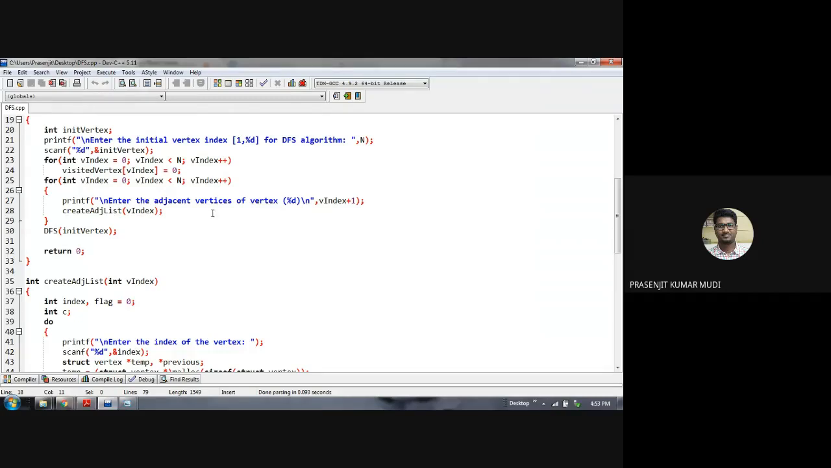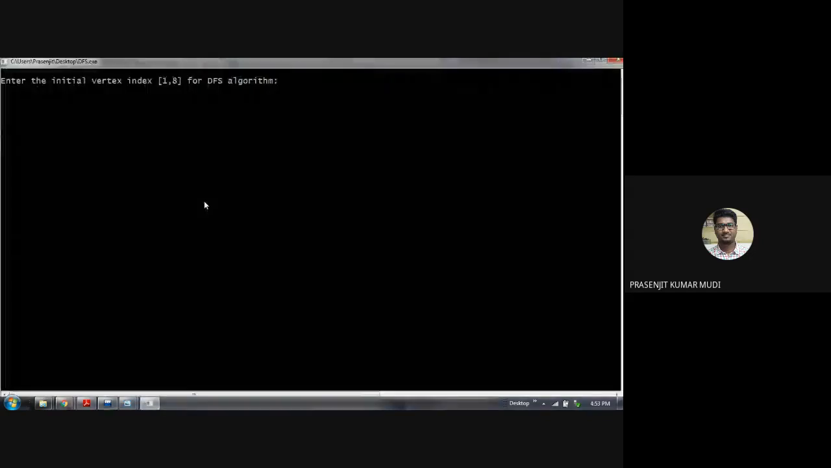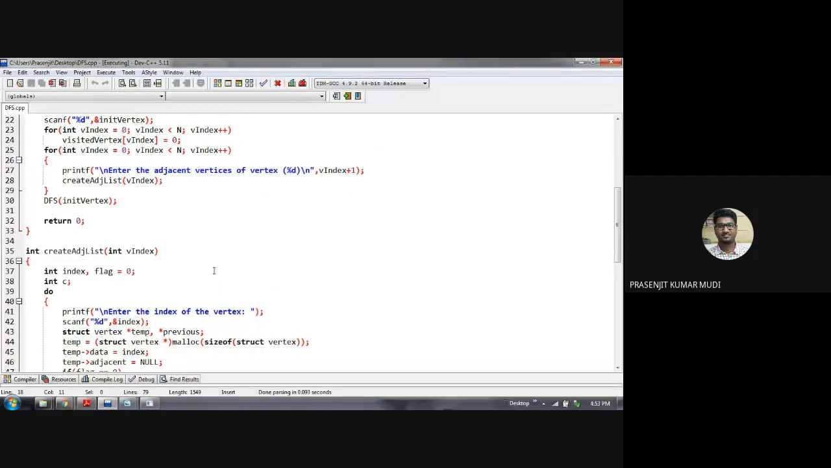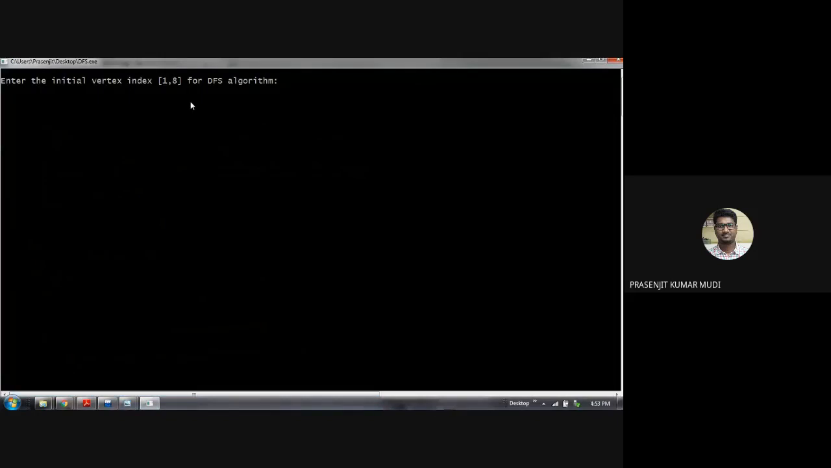So you understood the adjacency list. Let me run the program. You have done linked lists, so I think you can understand the program. I just explained the logic. Enter the initial vertex index for the DFS algorithm. There are 8 vertices, vertex 1, vertex 2, up to vertex 8, so the indices lie in the range 1 to 8. You can start with any one vertex out of 8.